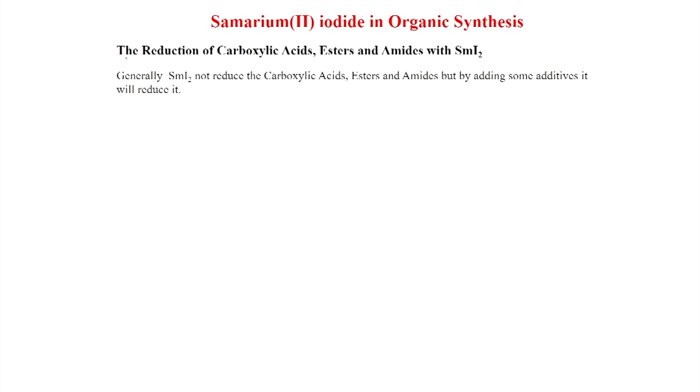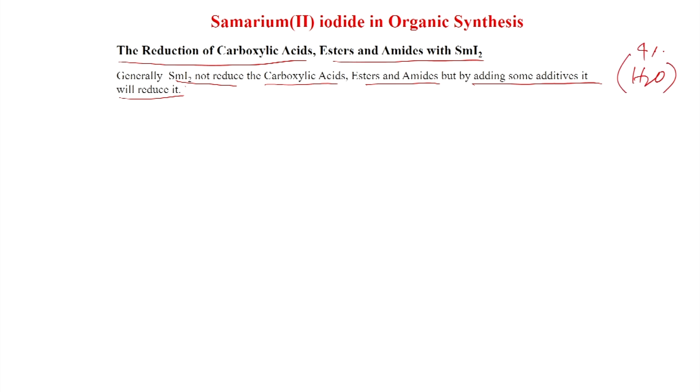Now, so far we have seen that a carbonyl group like ketone can be reduced in presence of ester. Now, we will see under which condition the reduction of carboxylic acid, esters and amides with samarium iodide is possible. So, generally samarium iodide does not reduce carboxylic acid, esters, amides, but by adding some additives it will reduce them, and generally water you have to add, maybe 4 equivalent of water, that we will see.